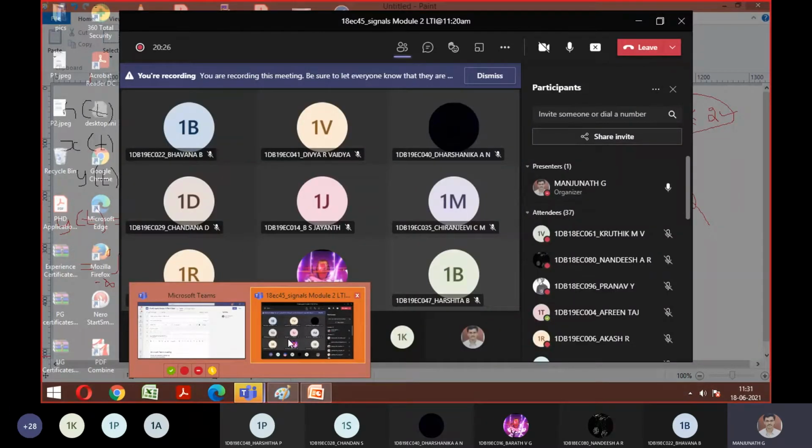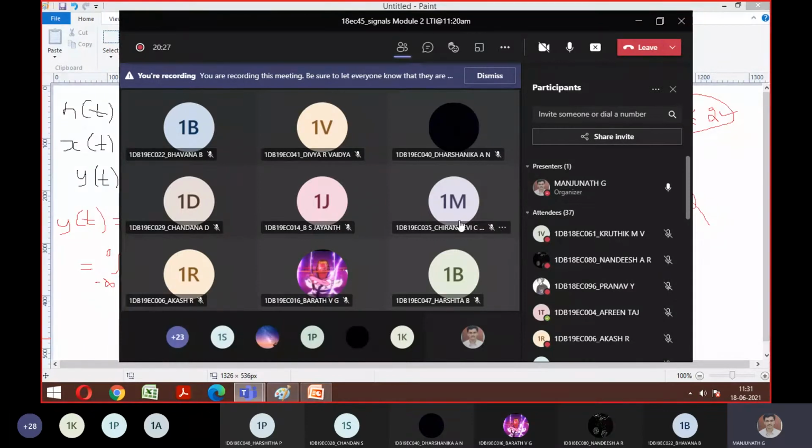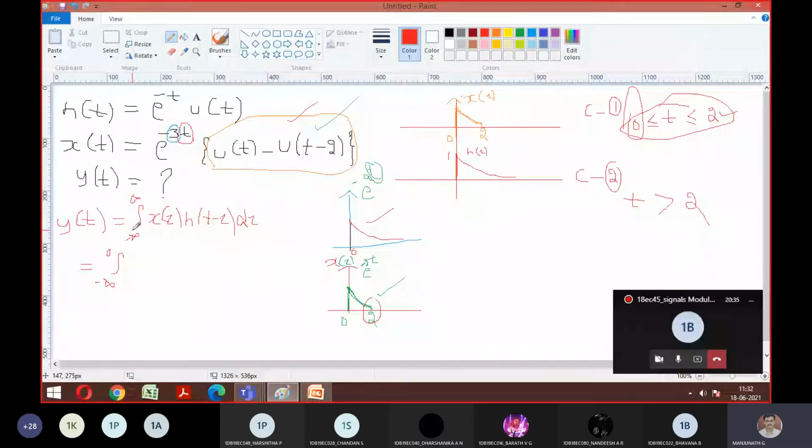Is it audible here? Yes, sir. Okay. So we can analyze the signal from minus infinity to 0. What is going to be 0 here? Look at the signal, this is your x of tau, right? This is where minus infinity to 0 comes into the picture, so I can write x of tau is equal to 0. Even if you multiply h of t into 0, it is 0 only. Correct now? Yes or no?